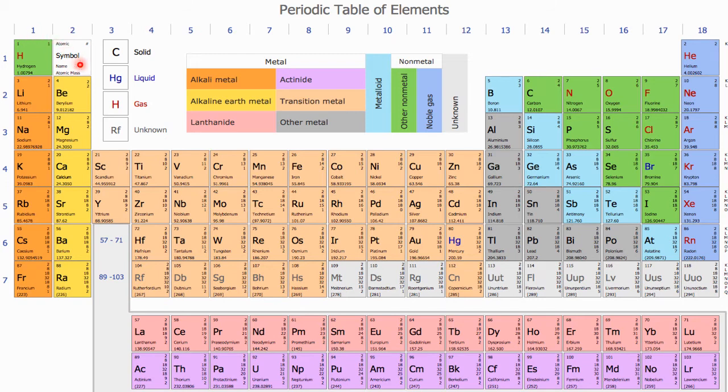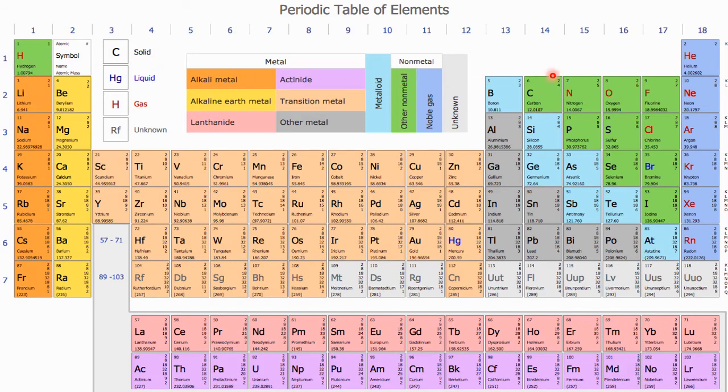And on this side they were given 1B, 2B, in between also B. That means A and B were there because some similarity was there between those two groups. But now, forgetting all those old notations, we have given straight away the Hindu-Arabic numbers from the first group to the last 18th group.